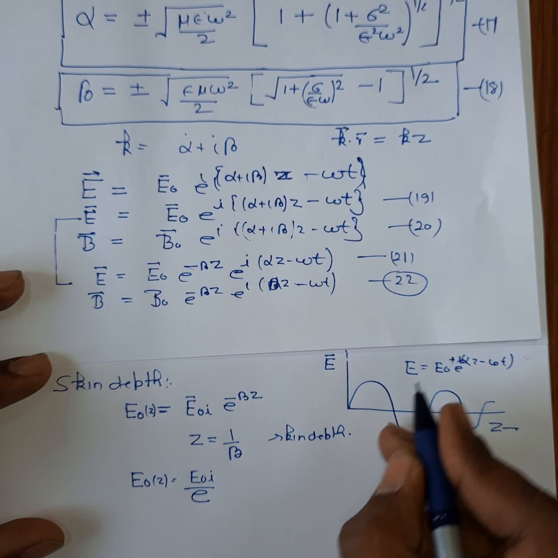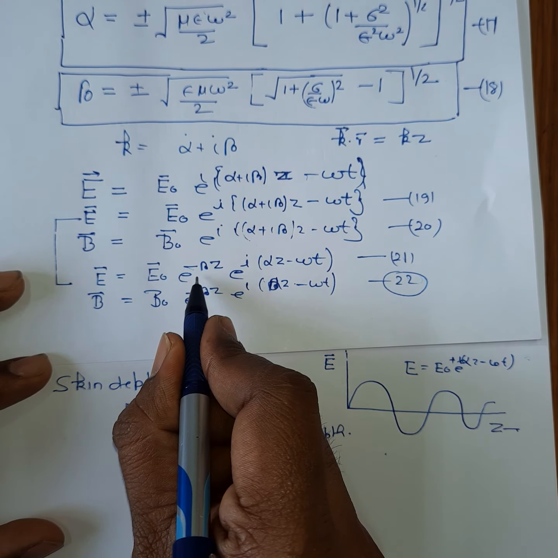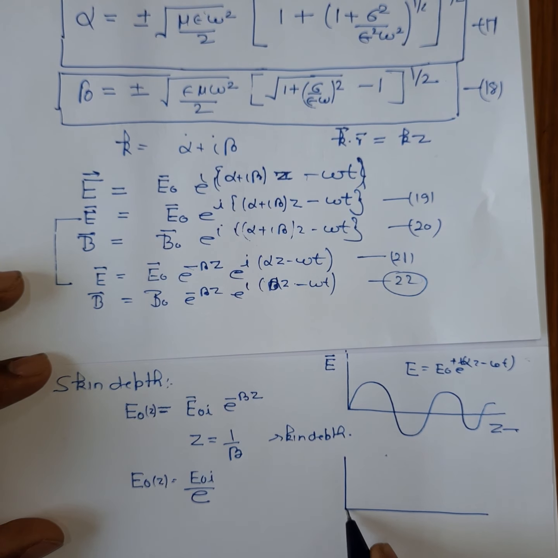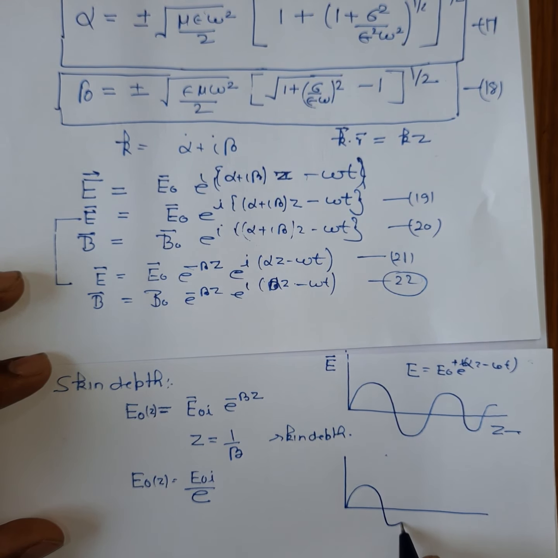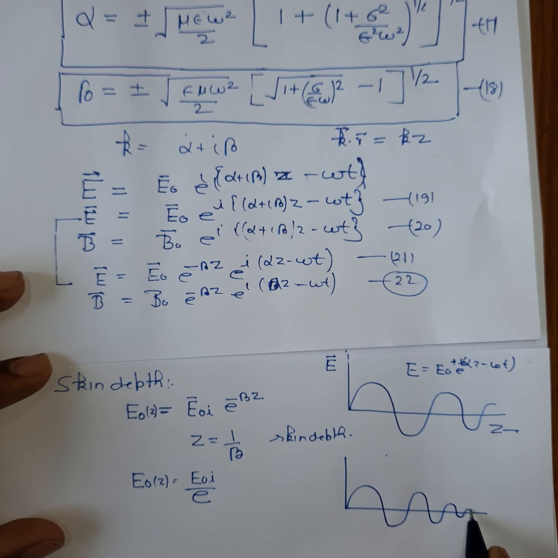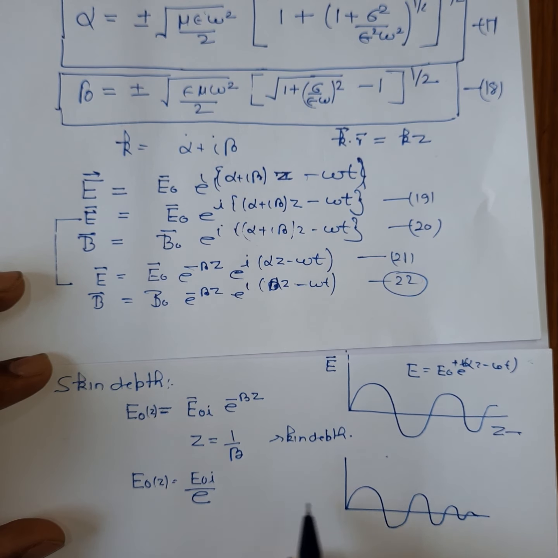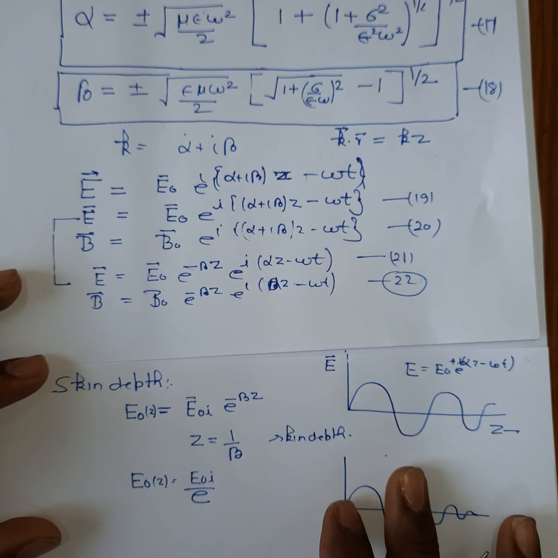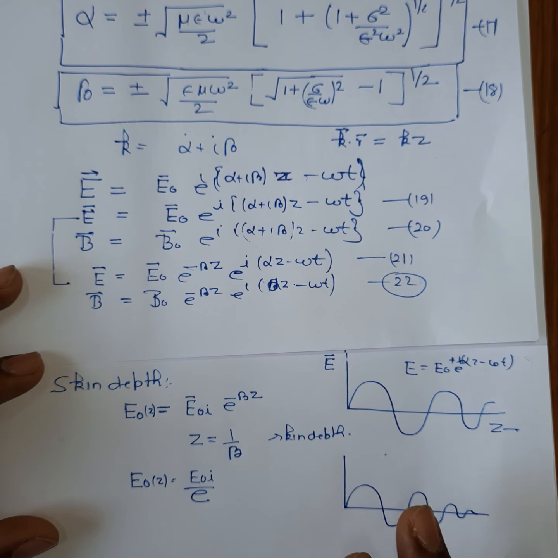But if this expression has the attenuation term e to the power minus beta z, then the electric field amplitude will start decreasing as it propagates inside the conductor. So the distance up to which the electromagnetic wave can penetrate inside the conductor is called its skin depth.